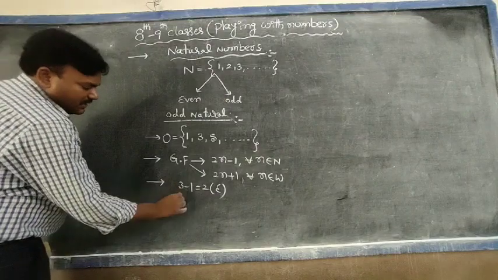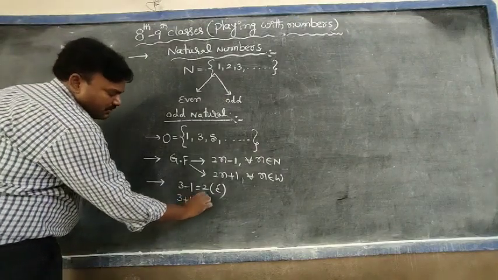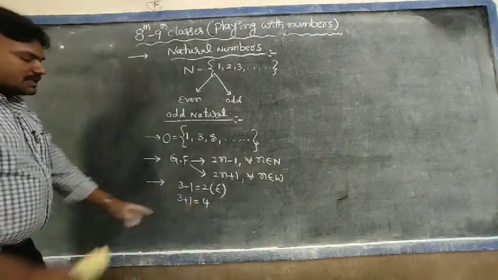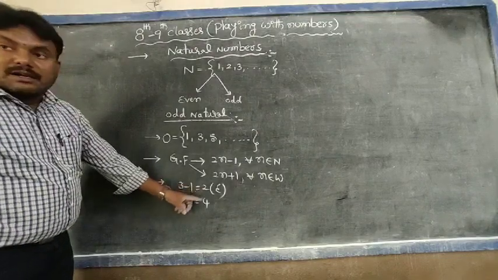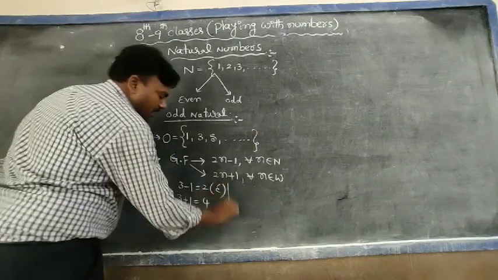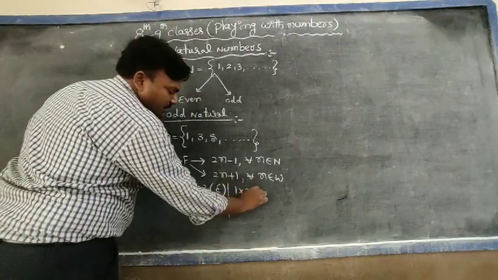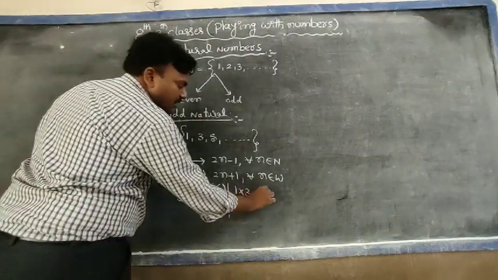Adding, this is the difference value, and again 3 plus 1 equal to 4. So the sum and difference of two even or odd numbers is even. Next, product. The product of two odd numbers is an odd.